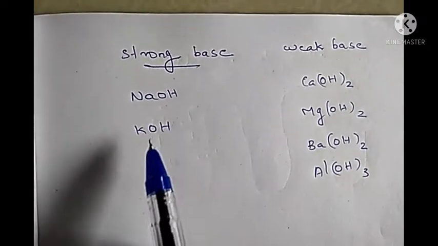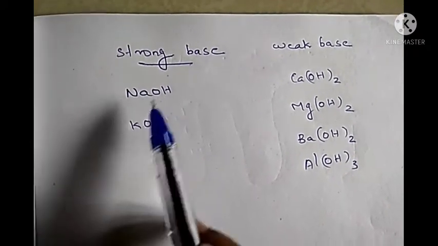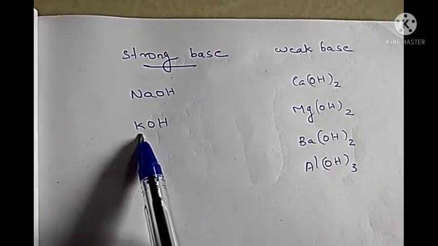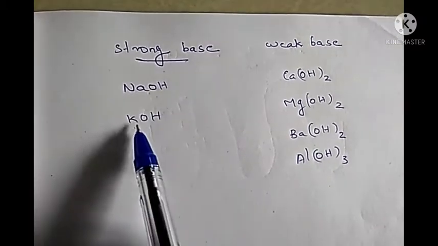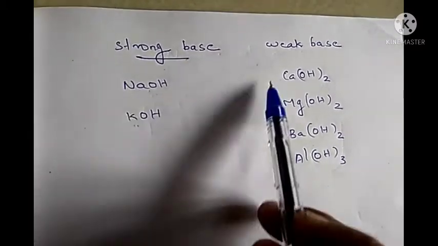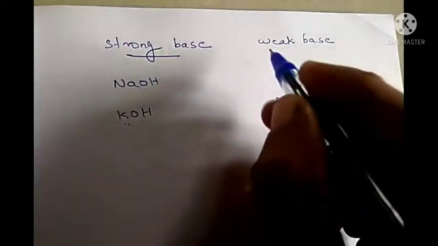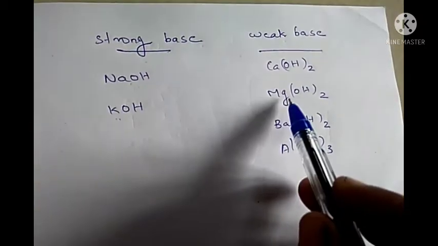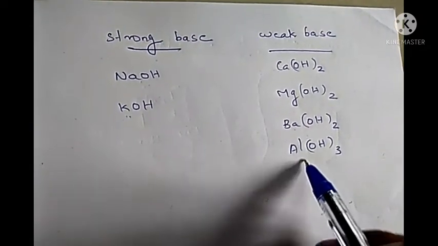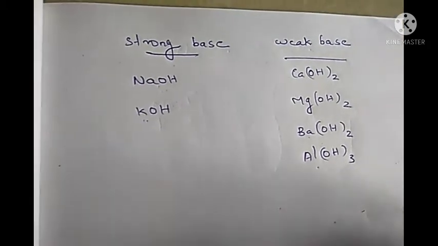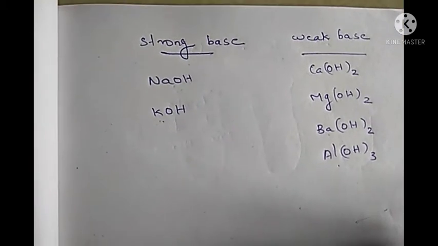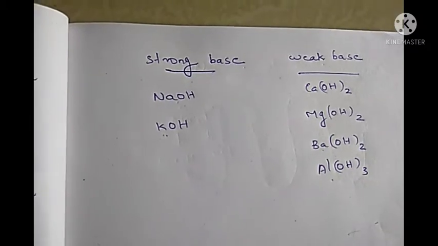Like that, in the case of bases, only two strong bases are there, that is NaOH and KOH. This is sodium hydroxide and this is potassium hydroxide. All other bases are weak. For example, calcium hydroxide, magnesium hydroxide, barium hydroxide, aluminium hydroxide, all bases are weak in nature. Okay, this thing we have to learn by heart.